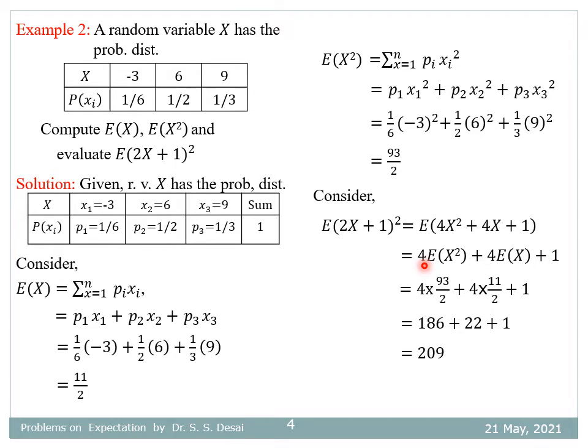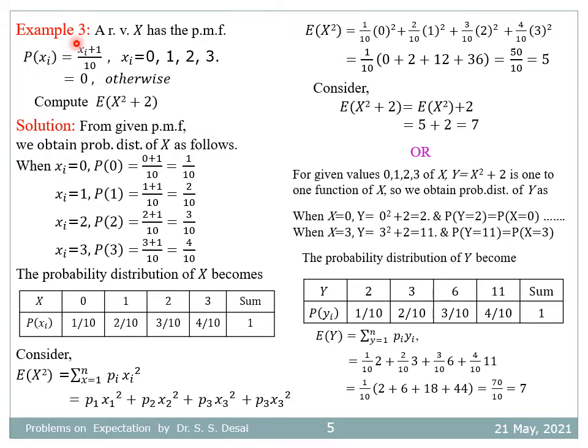So it becomes 4 into expectation of x square plus 4 into expectation of x plus 1. By substituting the values, it becomes 4 into 93 by 2 plus 4 into 11 by 2 plus 1, whose simplification is 209. Therefore, expectation of (2x plus 1) whole square is 209.